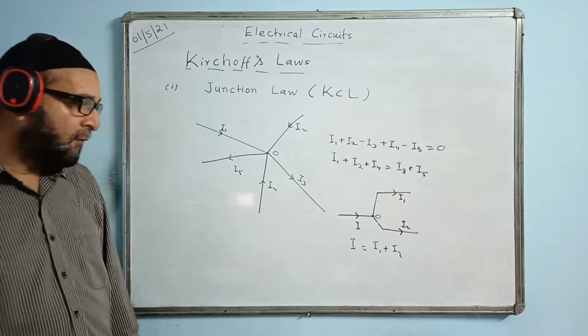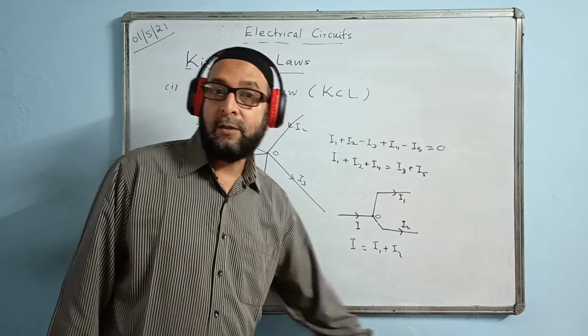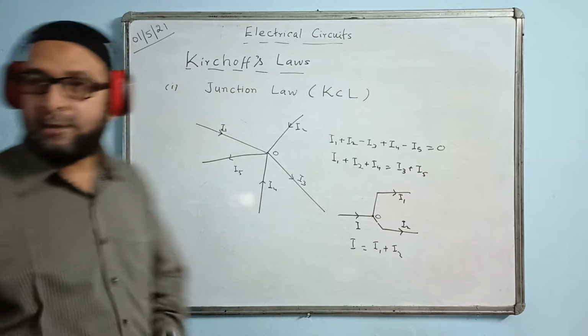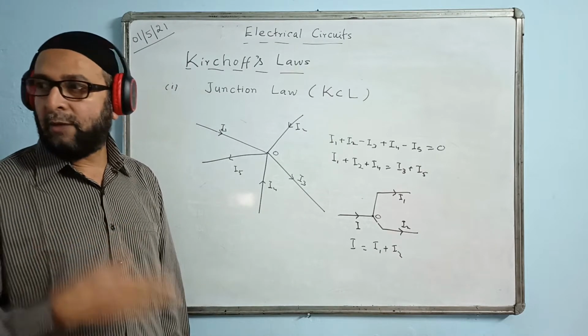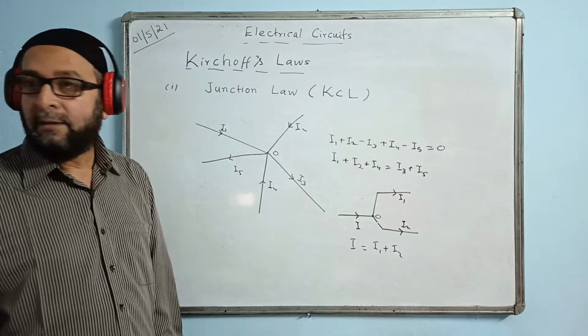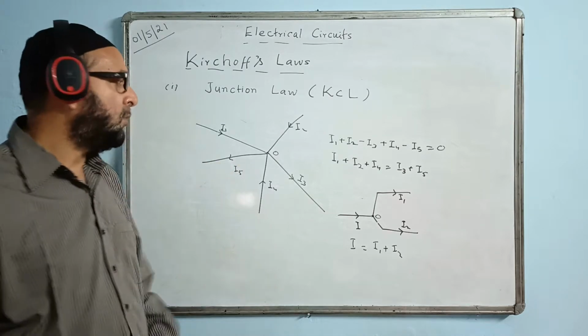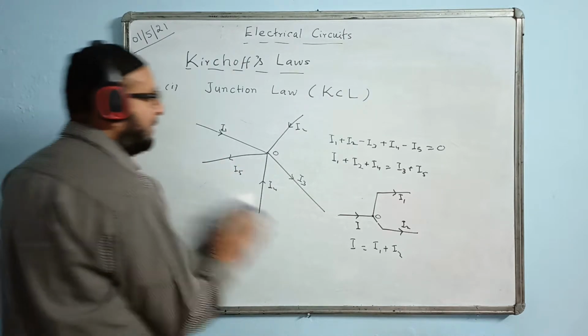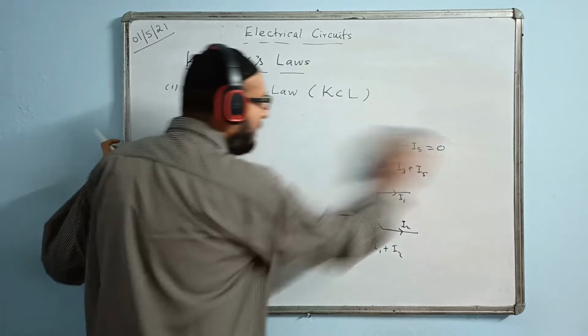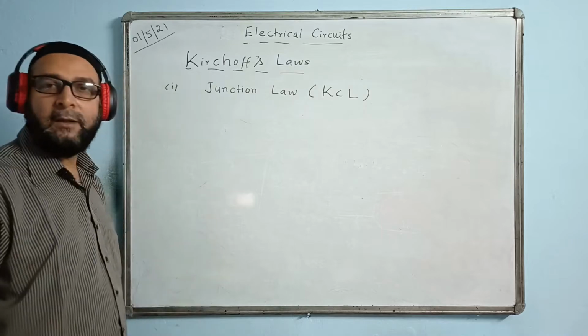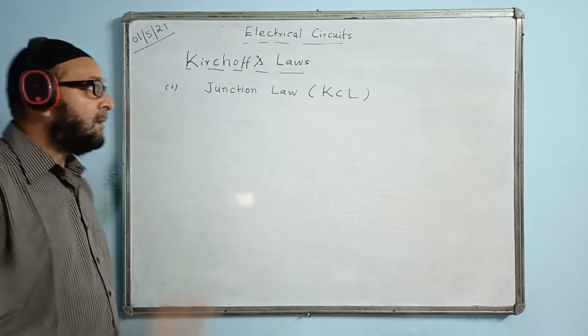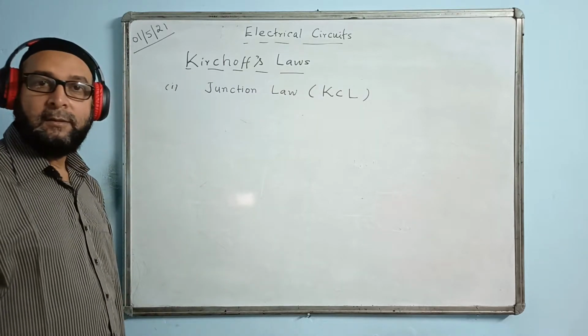And we have done it before also. When we derived the formula for resistances in parallel, the current I was divided, I showed, into three branches. I showed I1, I2, I3. Then I wrote I equal to I1 plus I2 plus I3. That was nothing but Kirchhoff's law. That is KCL. But in some complicated network, it becomes important, or rather, it is useful in a complex network.